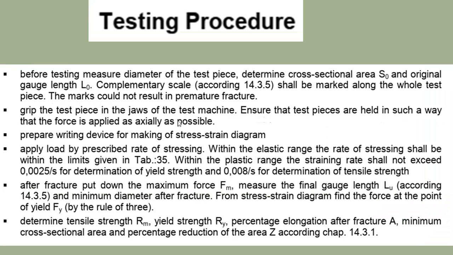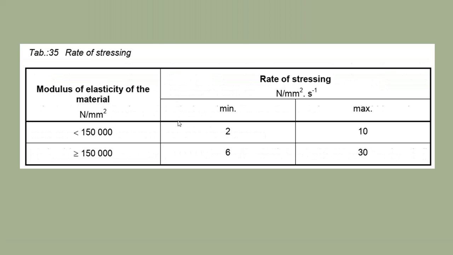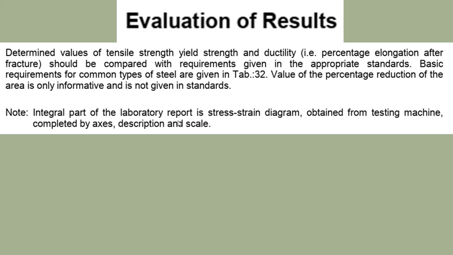Then testing procedure. Then rate of stressing, modulus of elasticity of metal, then evaluation of result and determination of values. An integral part of the laboratory report is the stress strain diagram obtained from the testing machine, completed by axes, description, and scale.